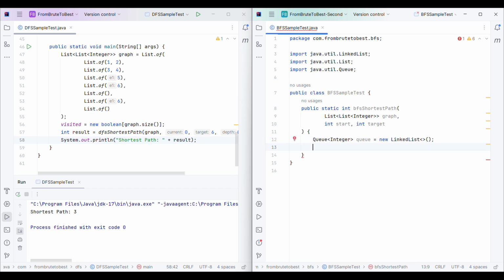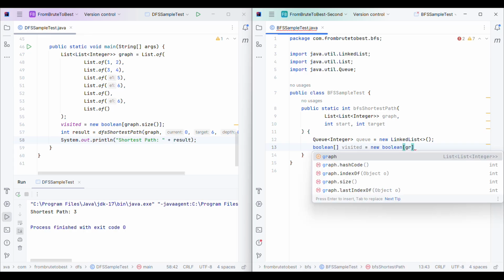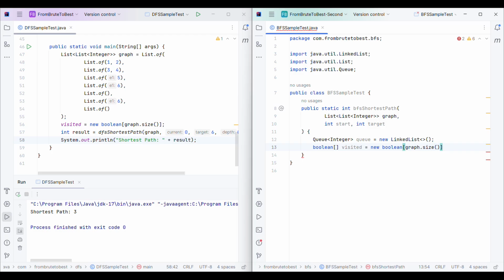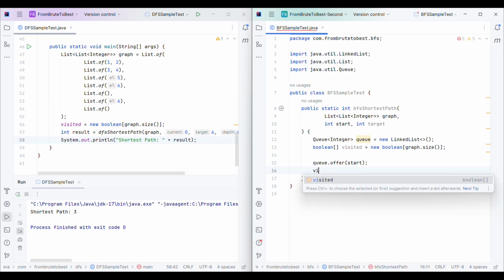Also we will have a visited boolean array, new boolean of size graph.size. Now here I will first push our first element, the start element, to the queue, and also mark the start node as visited, start equals true.